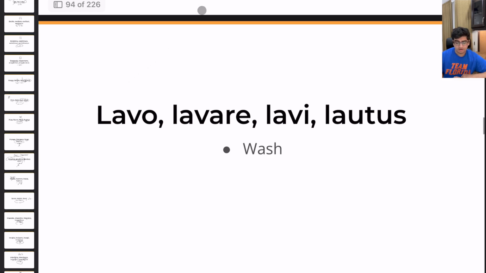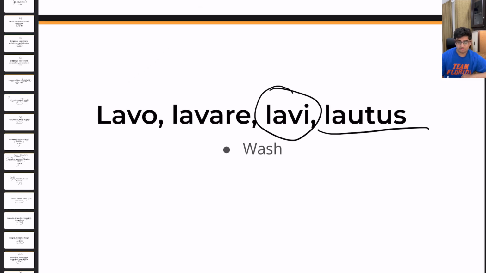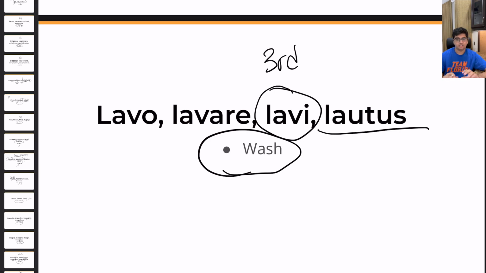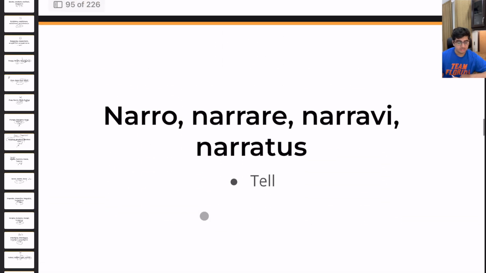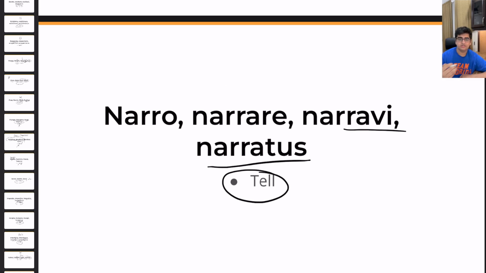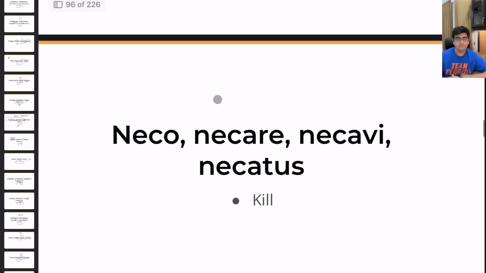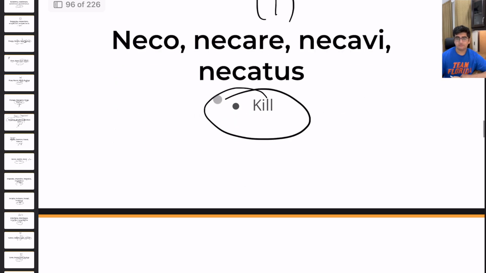We have lavo, lavare, lavi, lautus. So this means to wash. Look at how the third principal part in this section is not lavavi, right? It's lavi, lautus, and that basically means to wash. Then we have narro, narrare, narravi, narratus, meaning to tell. You can see narrate is a derivative of this verb. Then we have neco, necare, necavi, necatus, first conjugation, and it means to kill.